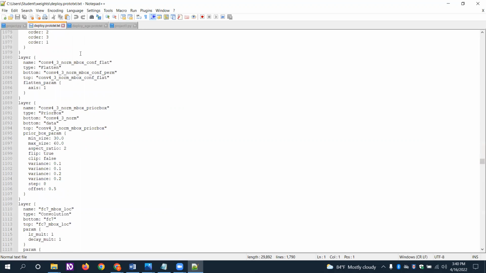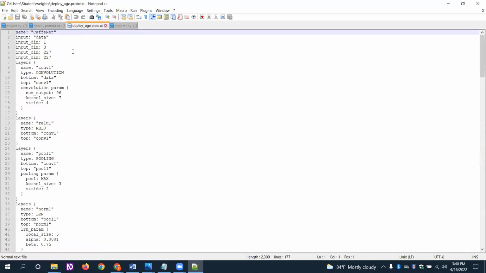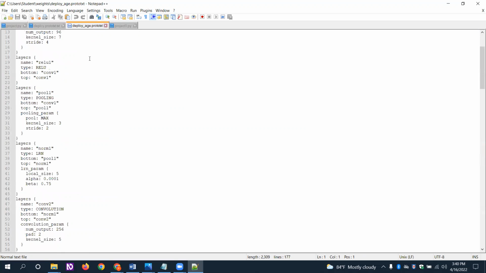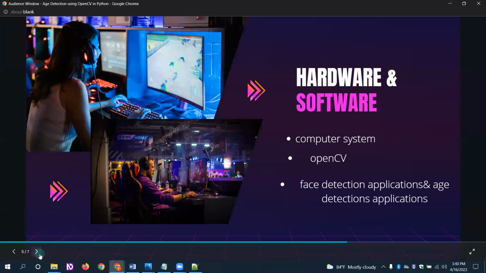I have kept the minimal size, exception ratio, and so on. This is the face recognition text file, and this is the age predictor configuration where we have inserted the dimensions of the persons. When it comes to this, we will move forward with all the things.